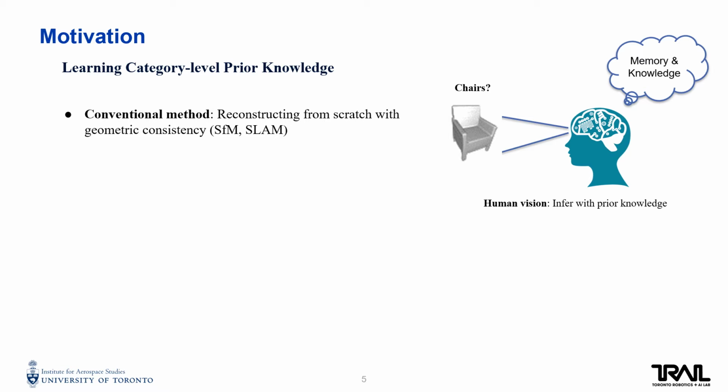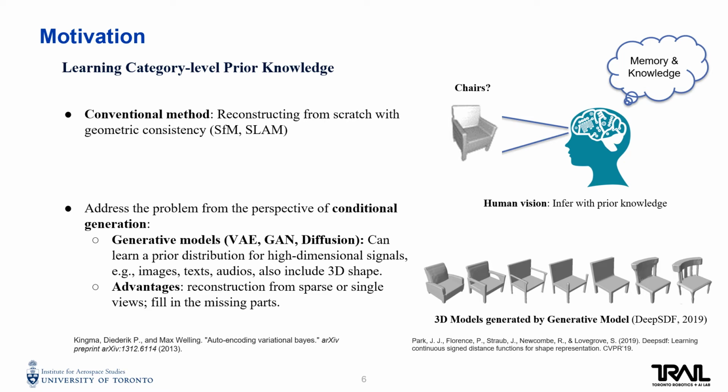Conventional methods reconstruct from scratch with geometric consistency, such as structure from motion or SLAM methods, while human vision is capable of inferring with prior knowledge from the memory of thousands of chairs that have been seen. At the same time, generative models have achieved remarkable performance in learning the distribution of multimodal data, such as images, texts, and also 3D shapes. They can be used as prior to reconstruct from sparse or single views and fill in the missing parts.